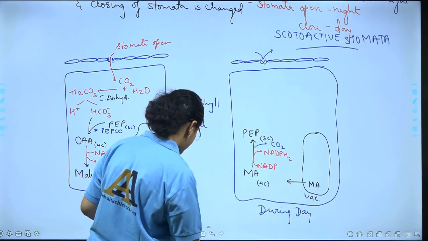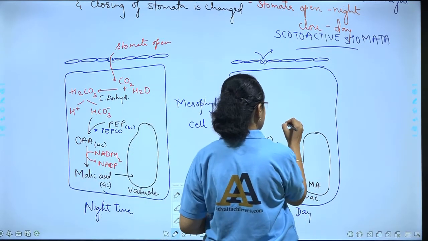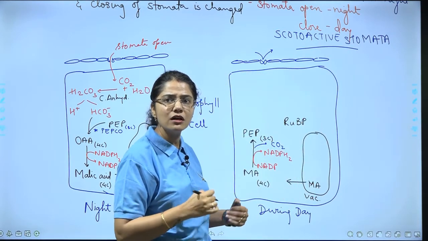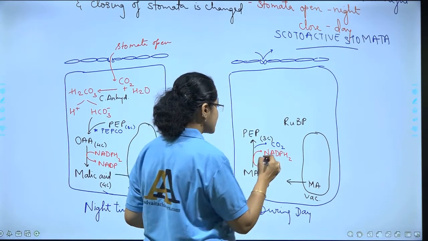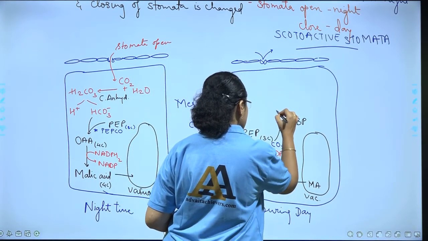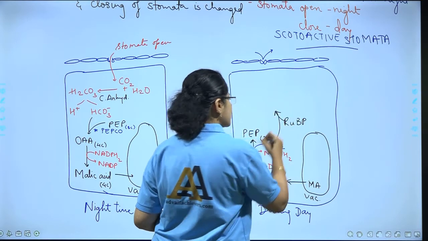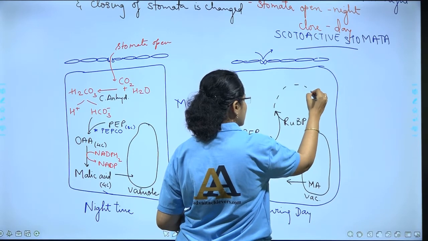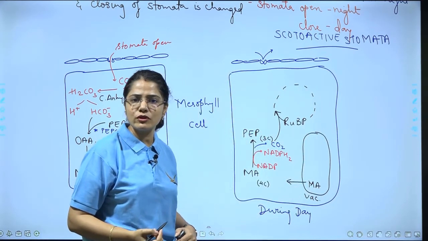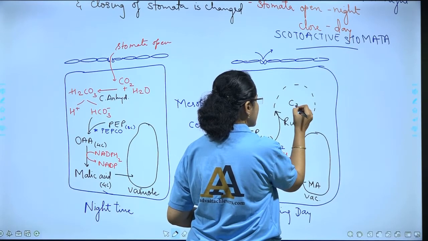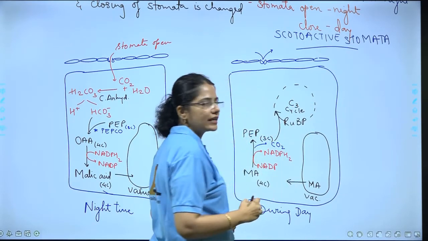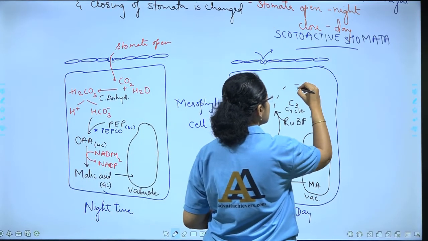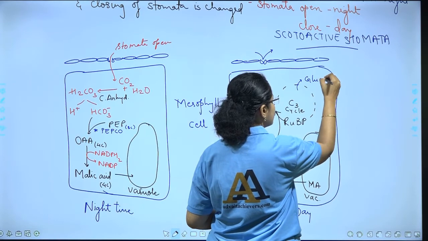So what is going to happen over here is, say here is this RuBP. We know this process is going to take place in the stroma region of the chloroplast. We are talking about the dark reaction. So what is combining these two things? They are going to combine together, and what is going to take place? The C3 cycle will take place, and in turn what will be produced? Glucose will be produced, correct?